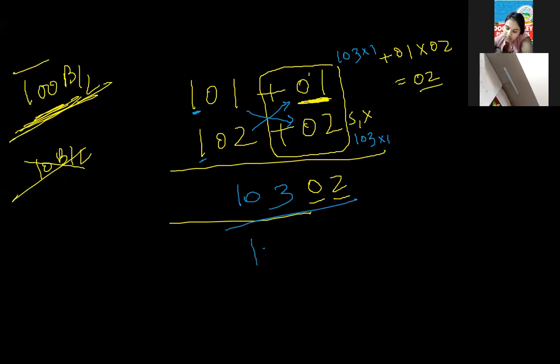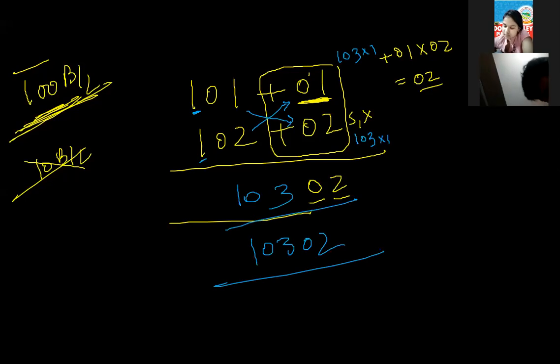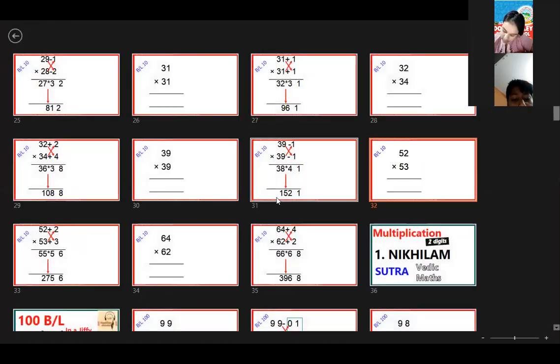My answer will be 10302. Got it? Is the idea clear?